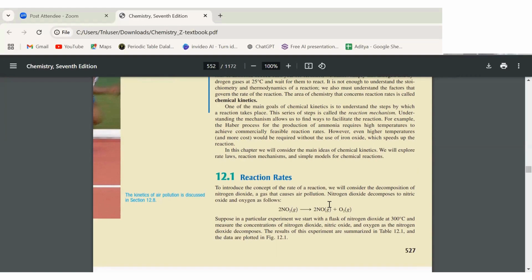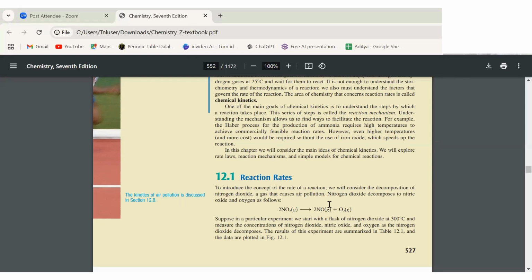Any time a reaction forms, whether it is decomposition or combination, for example, if any product is forming, at what rate it is forming is the rate of reaction. If any compound is decomposing, at what rate it is decomposing is the rate of reaction.